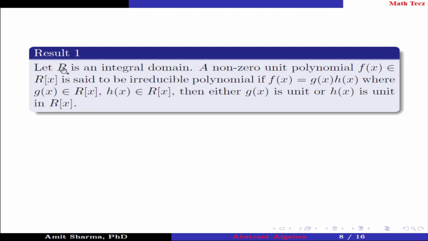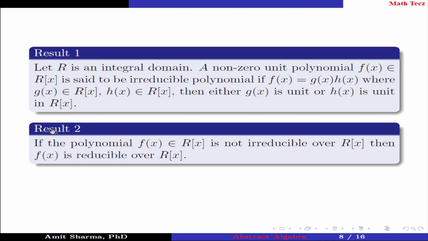Result number 1. Let R be an integral domain. A non-zero non-unit polynomial f(x) belonging to R[x] is said to be a reducible polynomial if f(x) can be written as g(x) times h(x), where g(x) belongs to R[x] and h(x) belongs to R[x], such that neither g(x) nor h(x) is a unit in R[x]. Result number 2. If the polynomial f(x) belonging to R[x] is not irreducible over R[x], then f(x) is reducible over R[x].